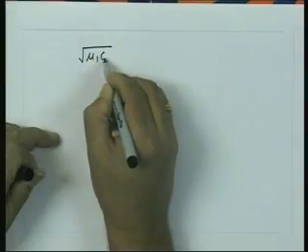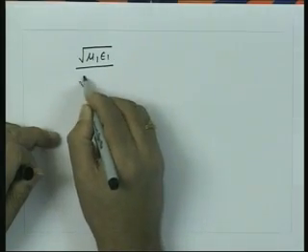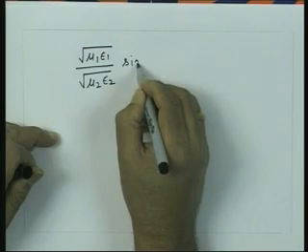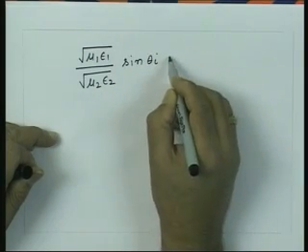If I substitute explicitly for beta 1 and beta 2, what we are looking for is the condition square root of mu 1 epsilon 1 upon square root of mu 2 epsilon 2, times sine of theta I, should be greater than 1.